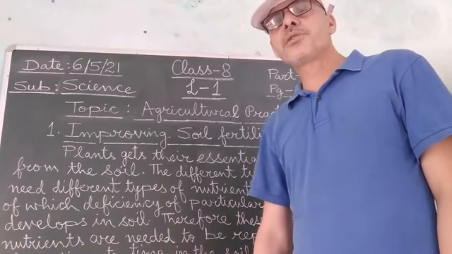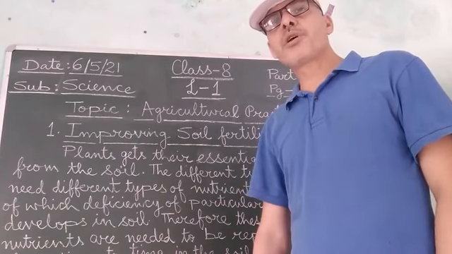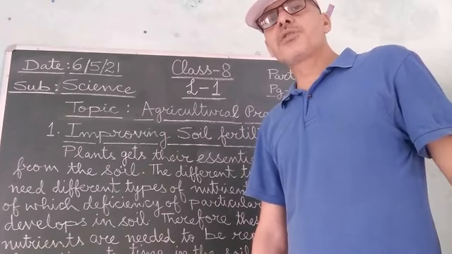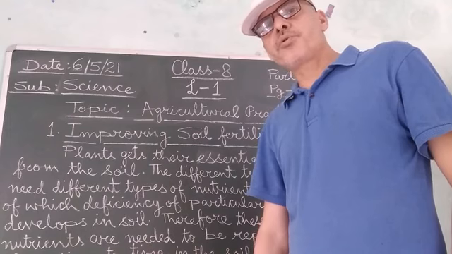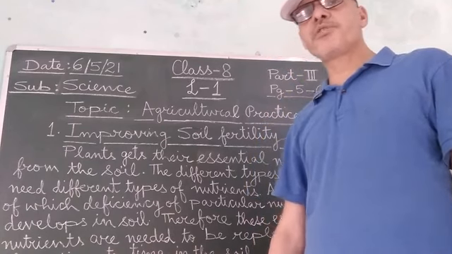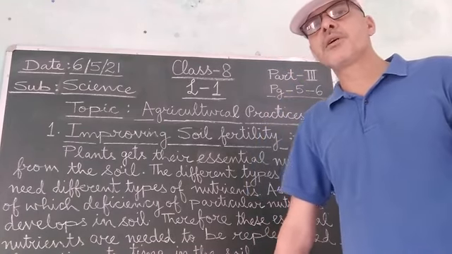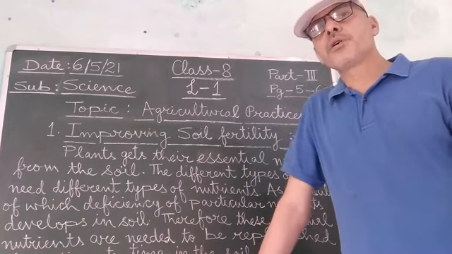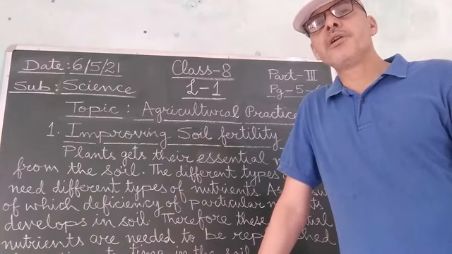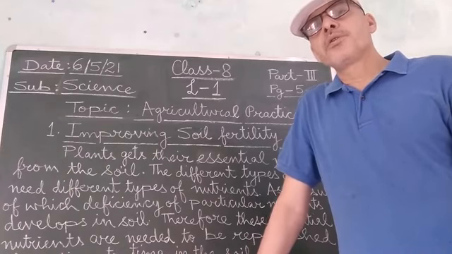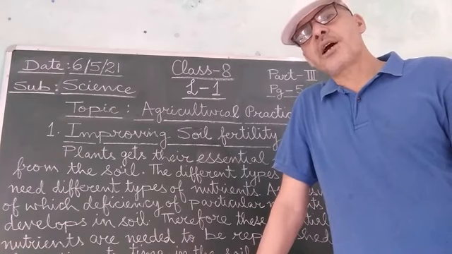Now after this I will be telling you about some of the traditional methods of irrigation. The names of some of the traditional methods of irrigation are the moat, dhekli system, chain pump system, and the lever system, that is called the rahat system also.